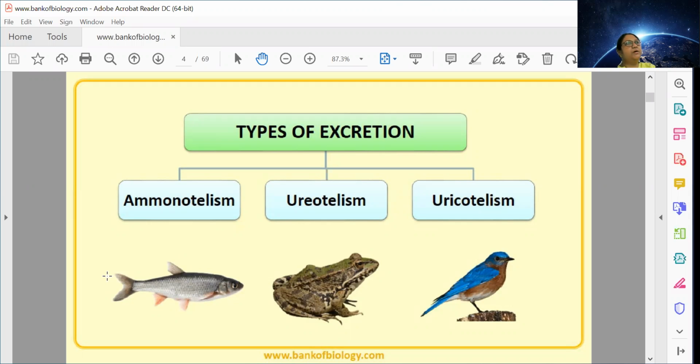That's why although ammonia is highly toxic, it is generally observed as a nitrogenous waste in case of aquatic organisms. Understood? So this is very important. You should know why many different types of method of